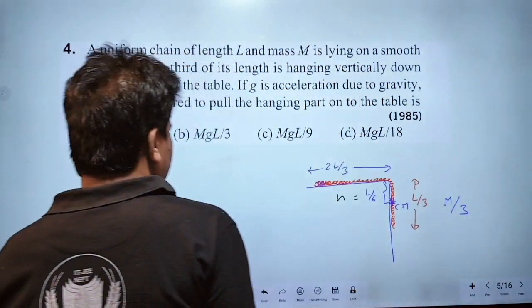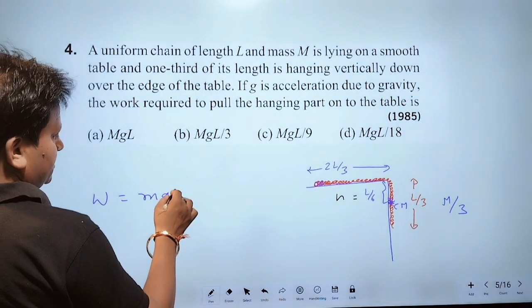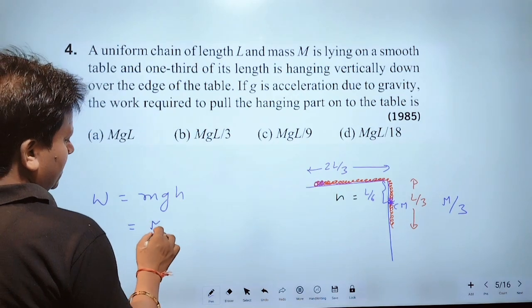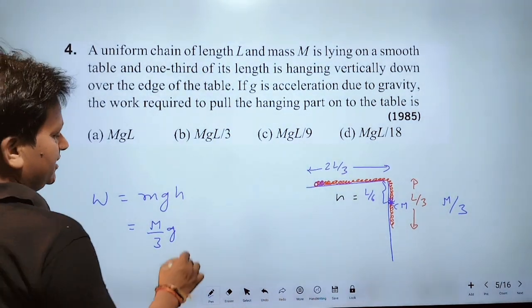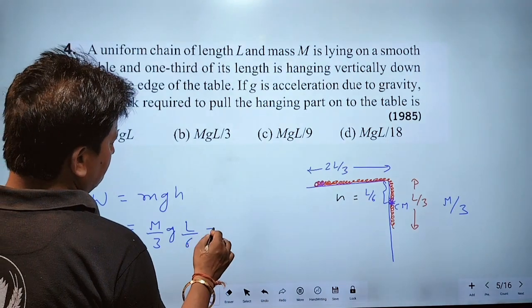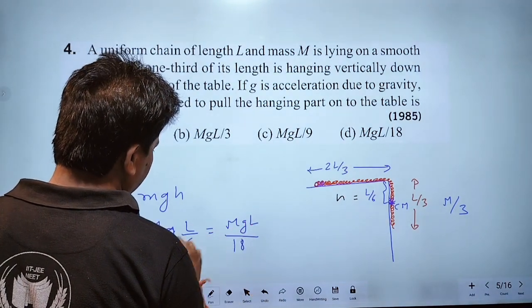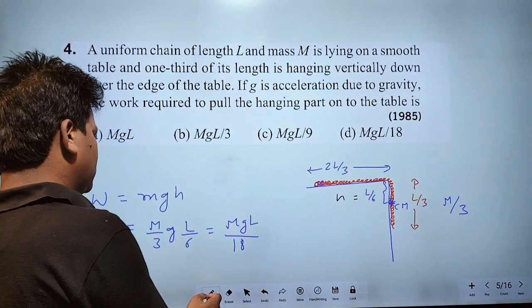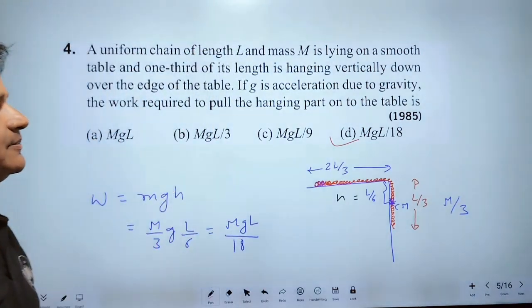Potential energy of hanging part of the chain will be mgh. What will be m? m upon 3 into g, h will be L upon 6. Therefore, mgL divided by 18. This is the answer. Which option is correct? mgL by 18. Okay.